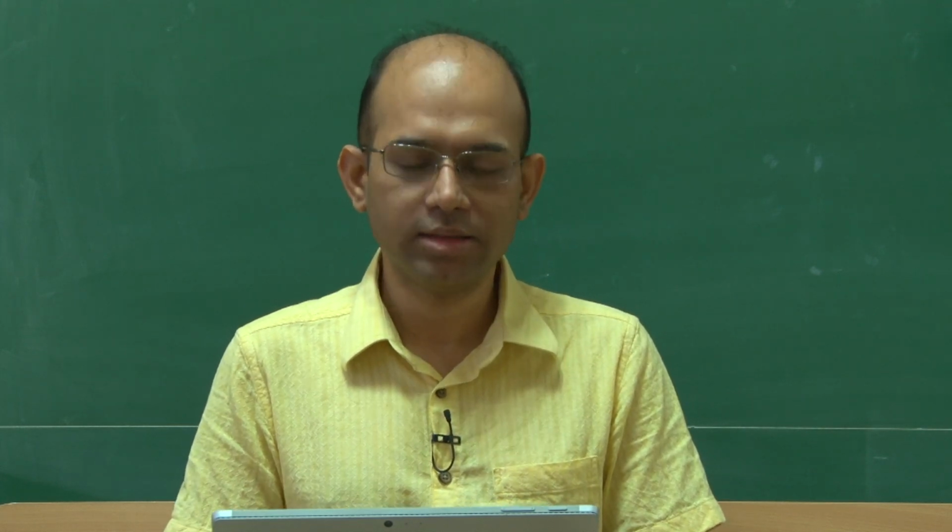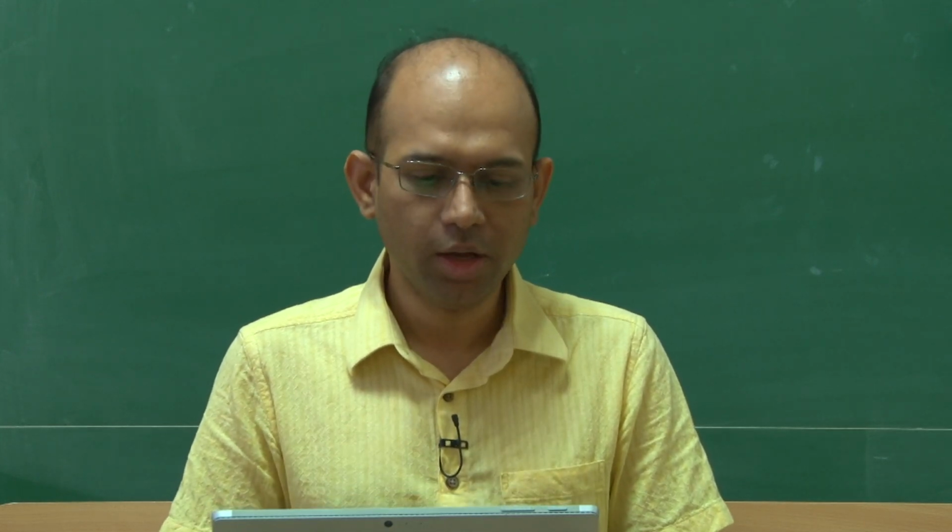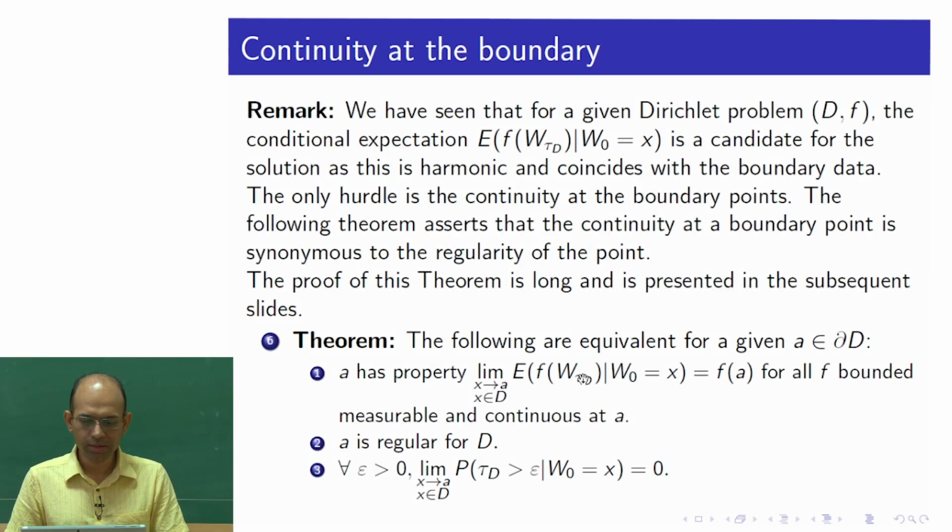We have already seen one part of the proof, that the first statement implies the second statement. We are heading to prove equivalence of all these three statements, or in other words, we are going to prove that 1 implies 2, and 2 implies 3, and 3 implies 1.